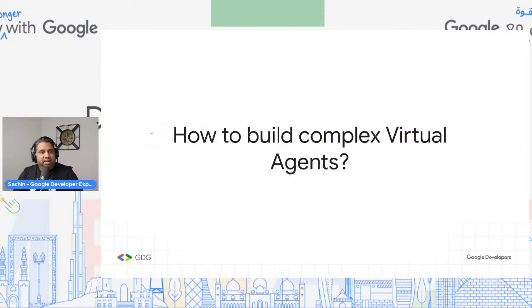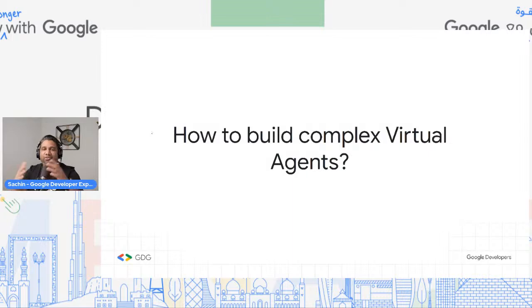So just let me know in the comment section how many of you are aware of chatbots, virtual agents, or are actually using that. I would love to know that. But on a high level, the aim for today is to learn how we can build complex virtual agents. The reason why I say complex virtual agents is there's a bit of segregation and separation on what you call a simple chatbot, a virtual agent, and a complex virtual agent.